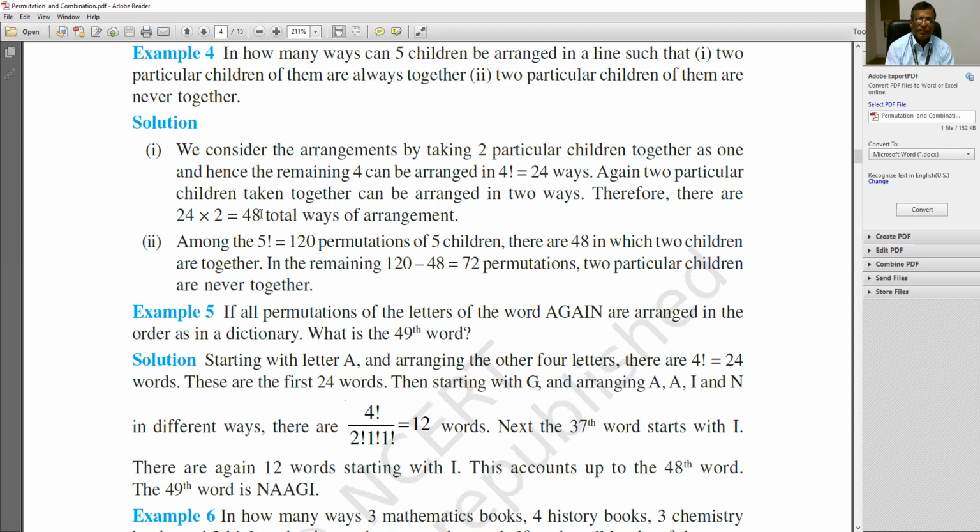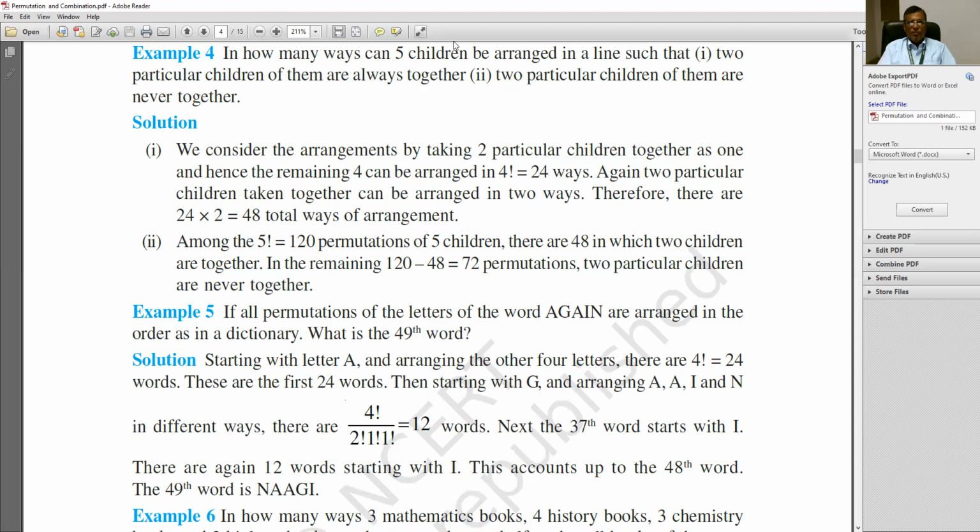Now the next part of this question is: 2 particular children of them are never together. In the first part of the question, you have seen that 2 particular children are together. In the second part of the question, you have to think about the specific case when 2 particular children of them are never together.